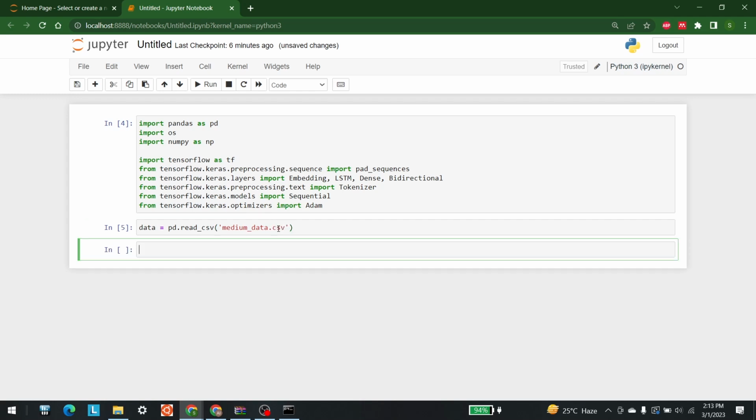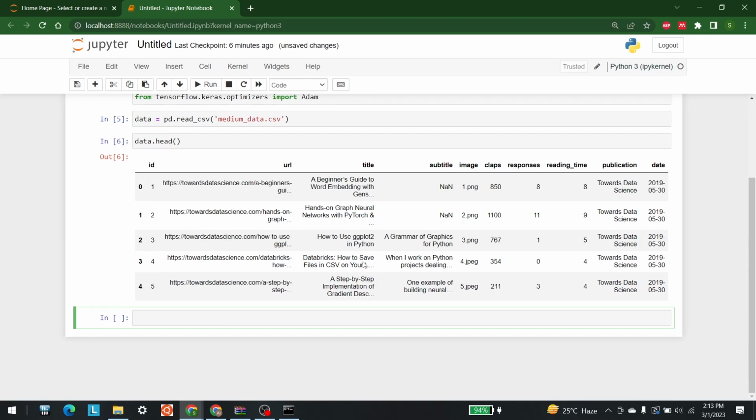So let's run that, and after that let me show you what the data is. For that I'm writing data.head. So there we go. This is the complete data.